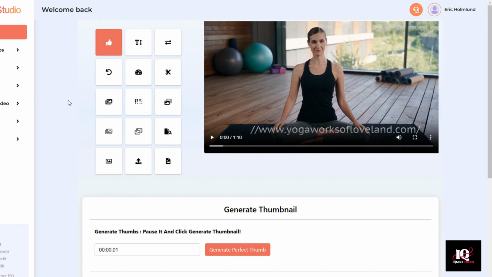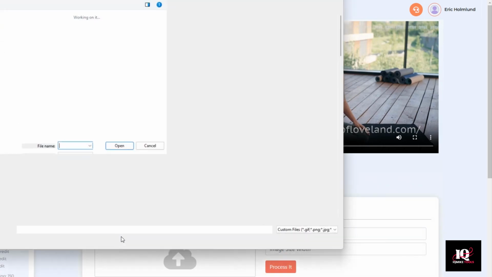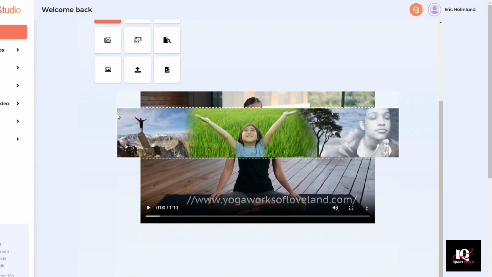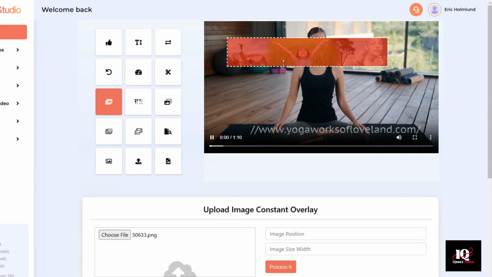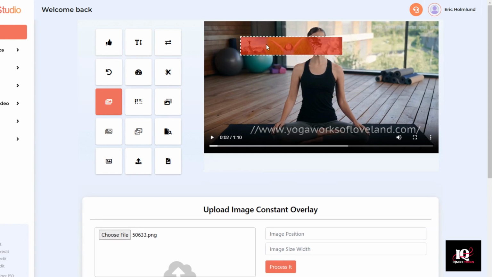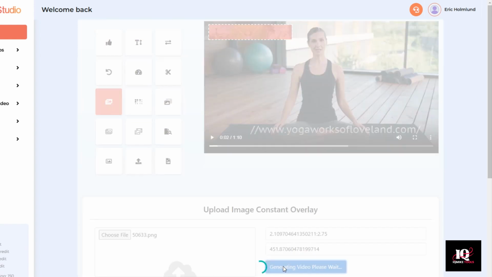And then to add their logo, I can either use upload image for constant overlay or upload image for fade in, fade out overlay. I'm going to keep it simple and go with constant overlay. Select that logo that we just downloaded. And then we're going to drag it right into the video frame. We grab the bottom of it to resize it and then drag it into place. So say you want to put that logo in the, let's just say the top left. This is kind of an awkward size logo. Normally you'd have something maybe a little more square or round. But again, let's just pretend this is the logo. We'll place it there, double click it, and click process it.